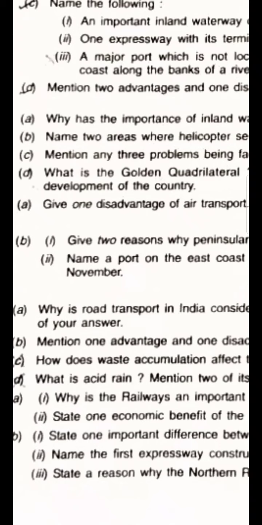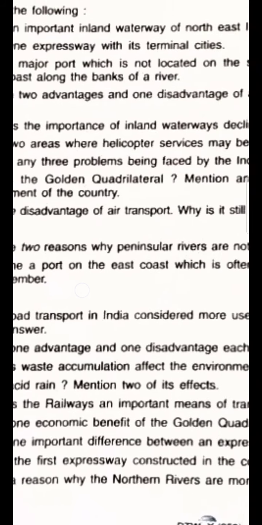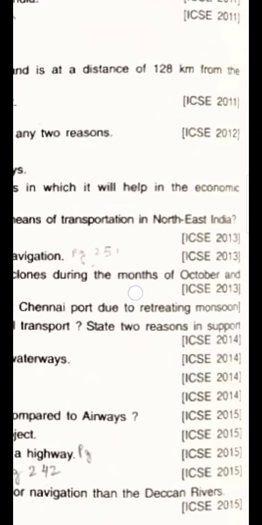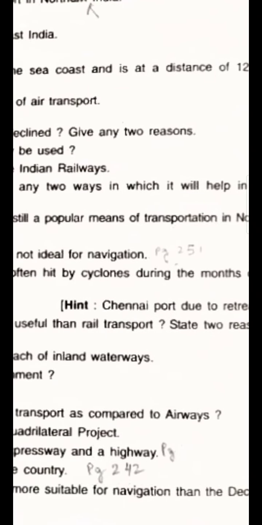Now, B, next question. Give 2 reasons why peninsular rivers are not ideal for navigation. This came in the year 2013. It's given on page 251 in your book. Please turn to 251. I have this old book, so it's given here.